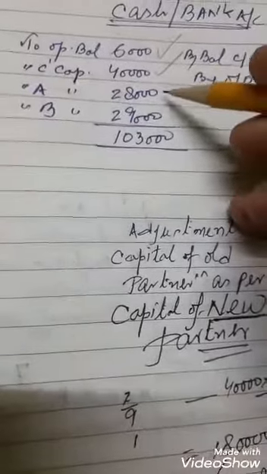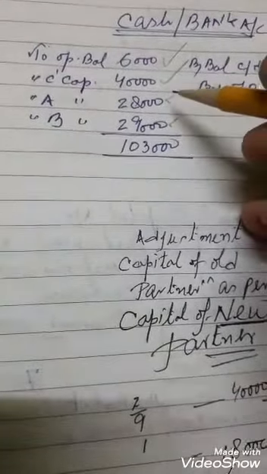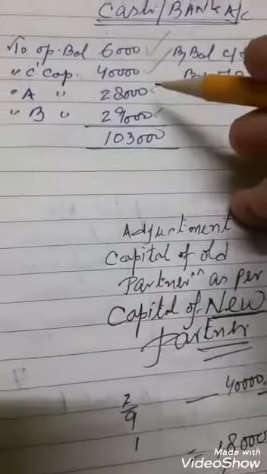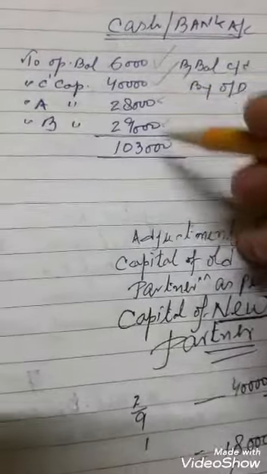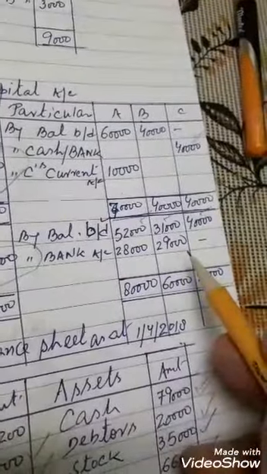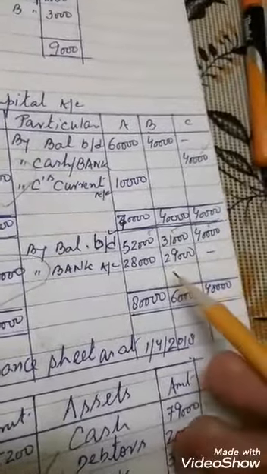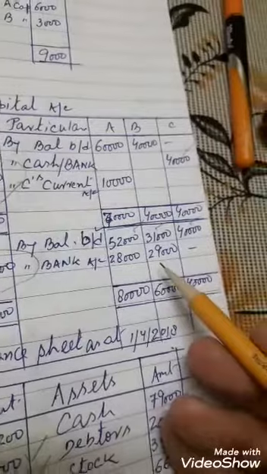These two amounts, 28,000 and 29,000, are brought by the old partners due to the deficit of their capital accounts. 28,000 and 29,000. This is the credit side and it will be reciprocal. It will go into the debit side of the cash account.